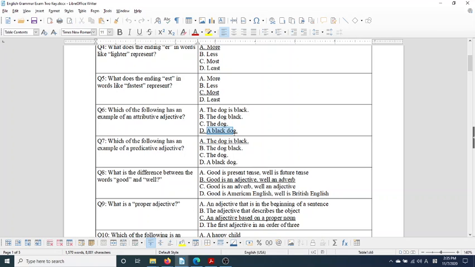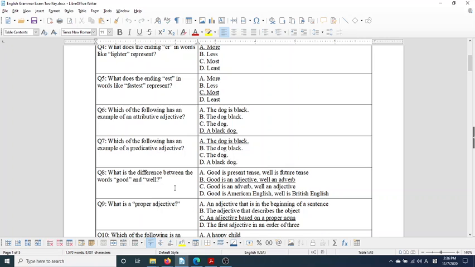It'd be a black dog. Which of the following has an example of a predicative adjective? Remember, it goes in the predicate, so it goes after the subject towards the end. The dog is black. Remember, the predicate is everything over here.